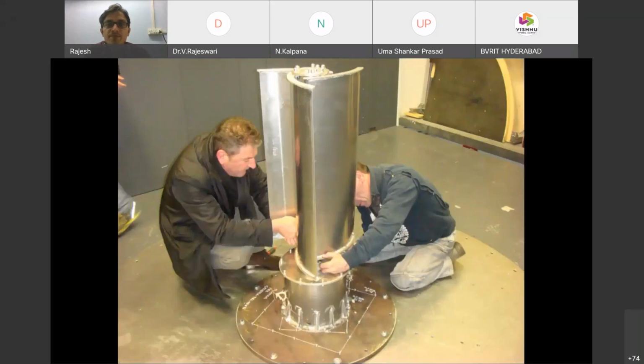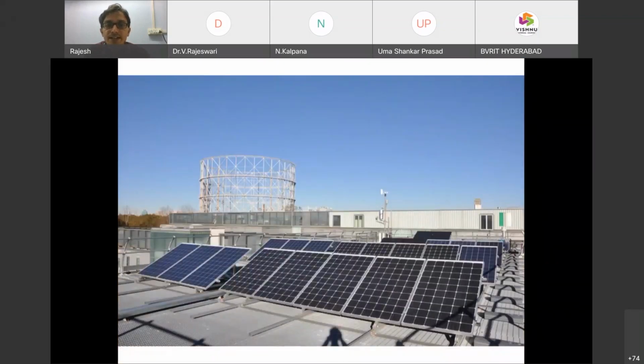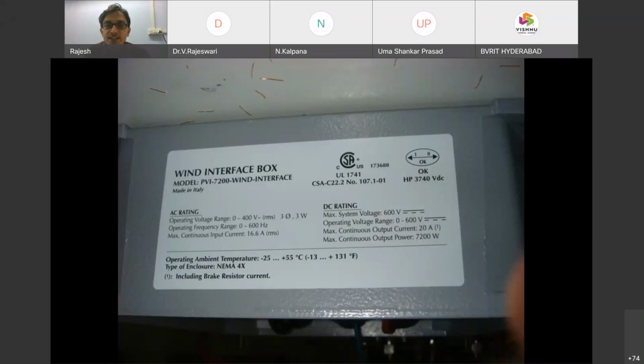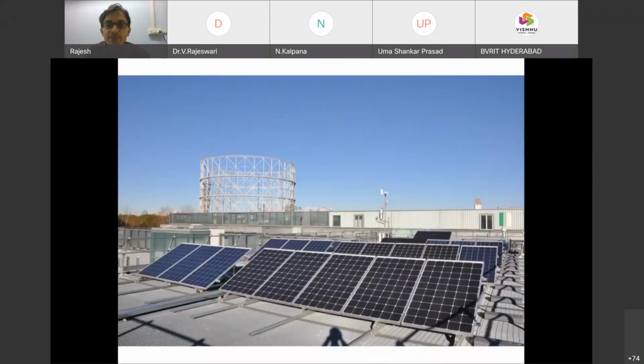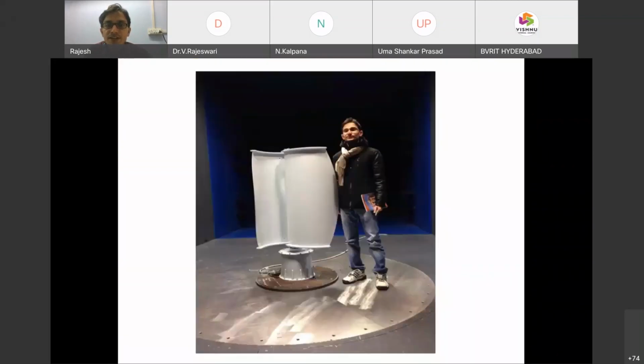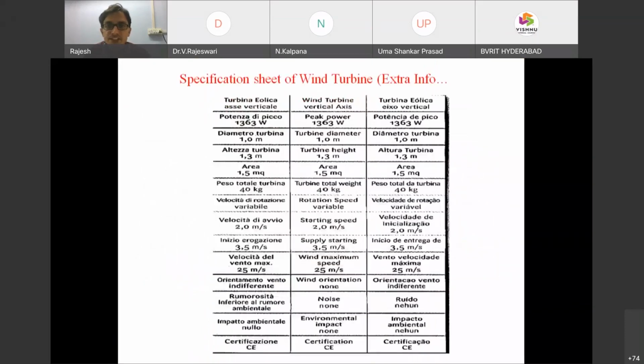Initially people were coming and directing that. Here is the Solar Tech lab information, on the rooftop panel. One by one I will share the documents and the data as well. This is the specification of the wind turbine.